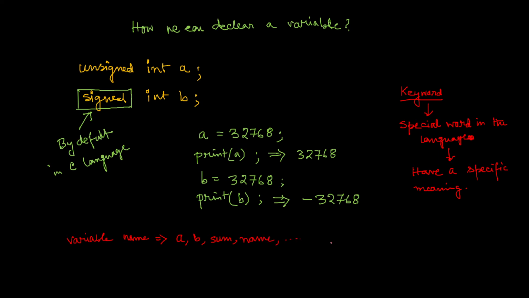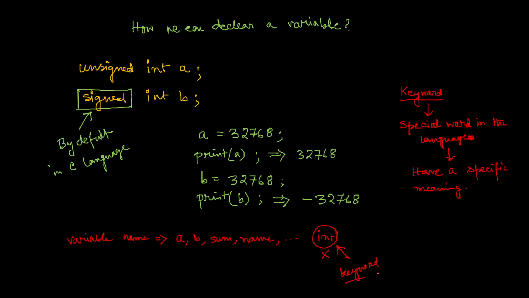But if you say a variable name is int, this is totally wrong. The reason is that this int word has a specific meaning. It represents a data type name, a data type of an integer. Similarly for float, char and all. So these are what we call keywords.